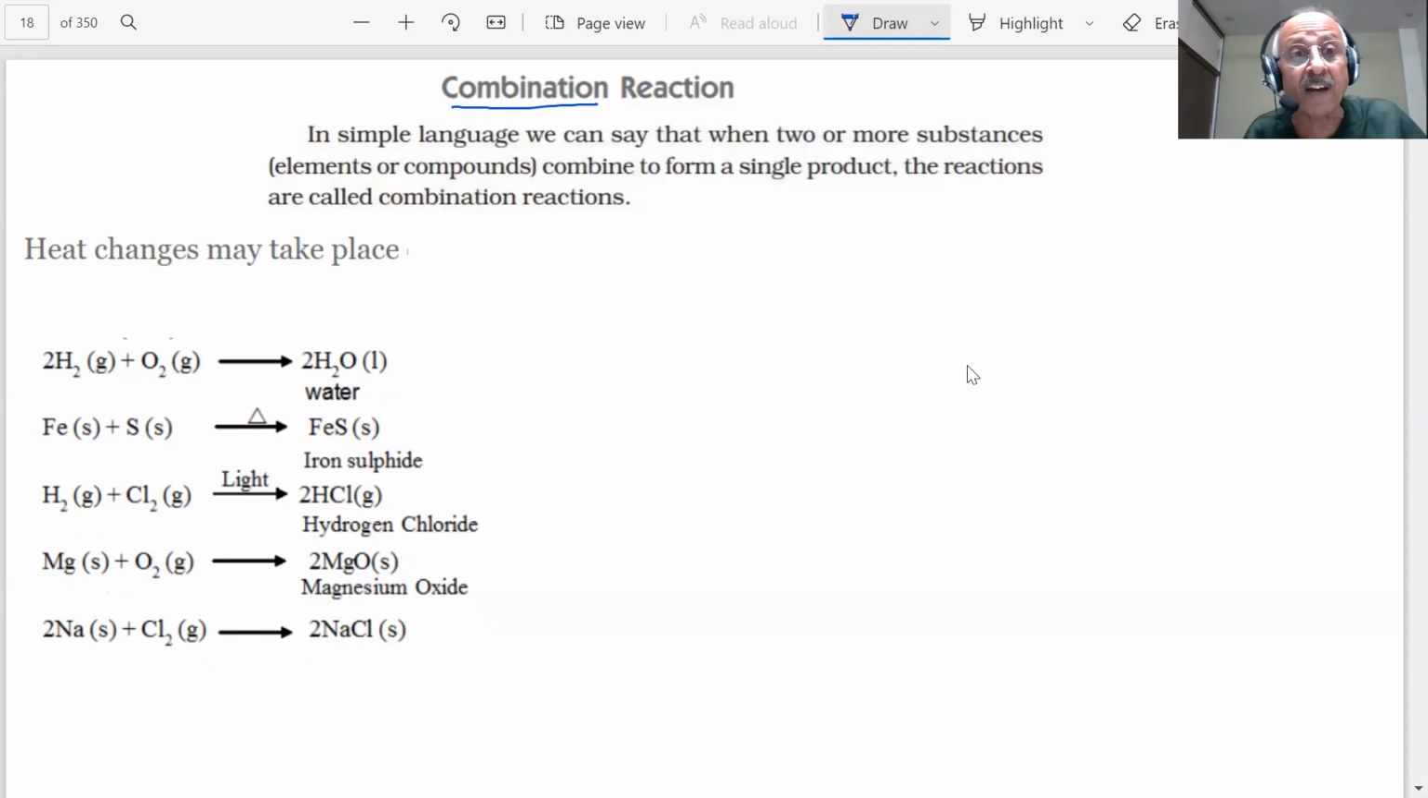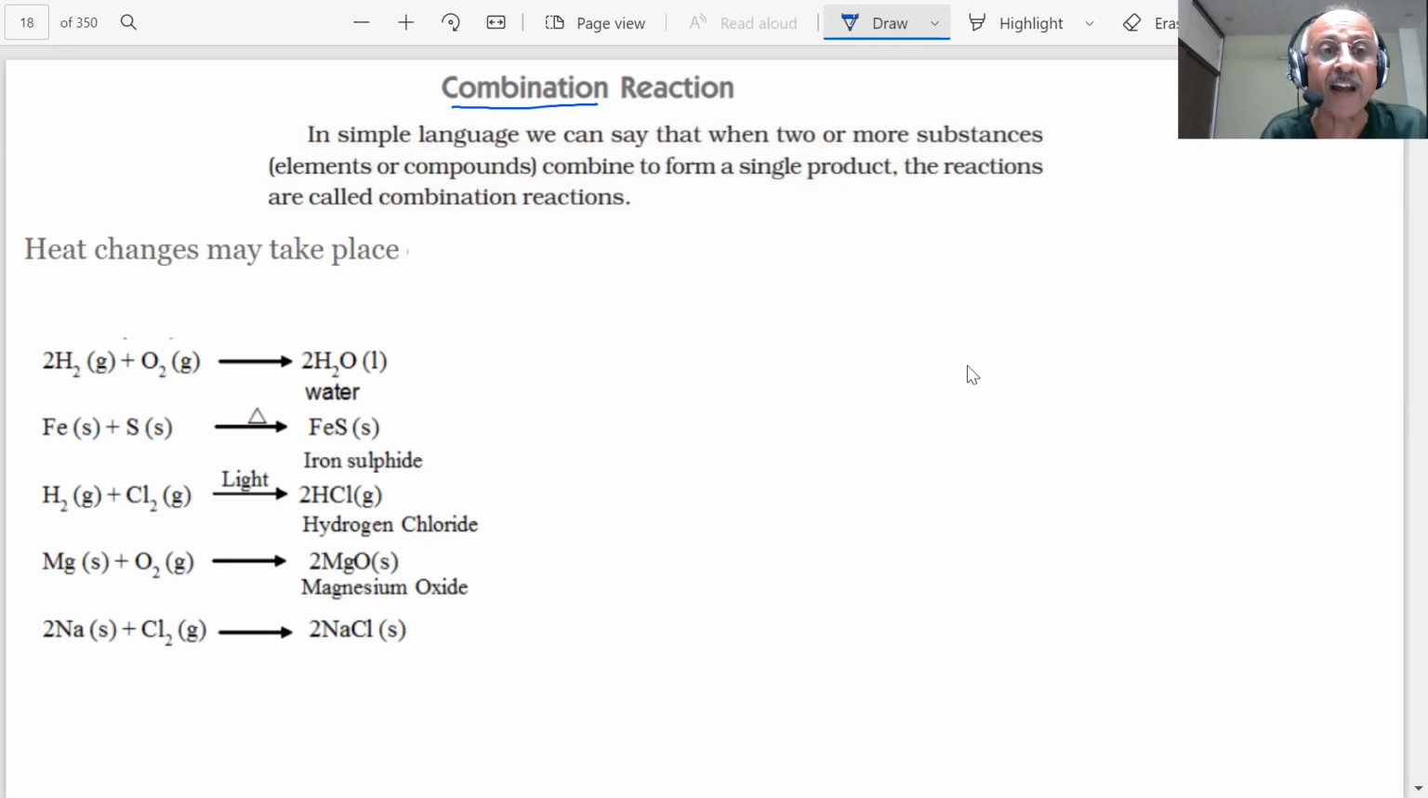Students, remember, I have not given here the conditions under which the reaction takes place. Because in the previous lectures, I have told you there are conditions of temperature, conditions of pressure, or the presence of a catalyst, which are required for a chemical reaction to take place. But since here we are only talking of combination reactions, the addition of hydrogen and oxygen to form water, a single compound, is an example of a combination reaction.